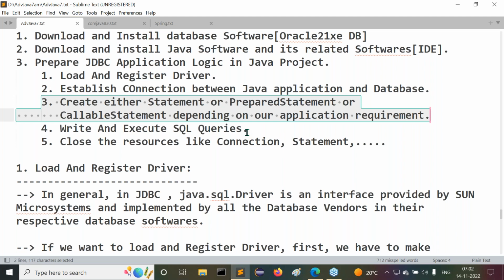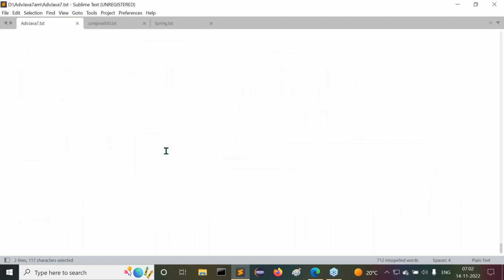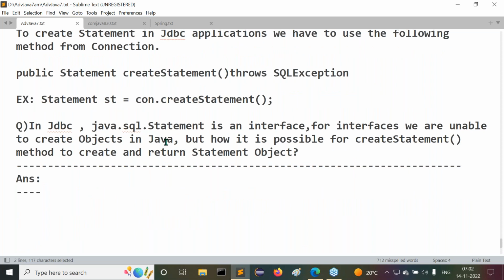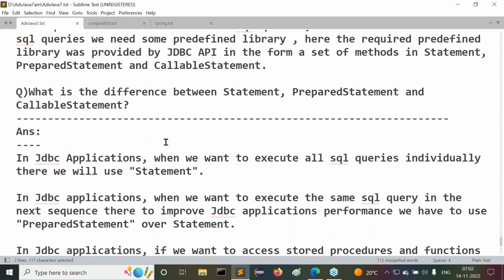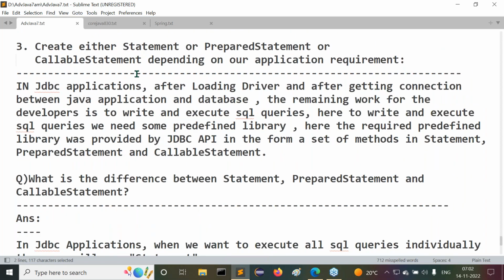Almost all we completed, except one interview question. This is the third one. Let's observe this third point here, what I discussed.